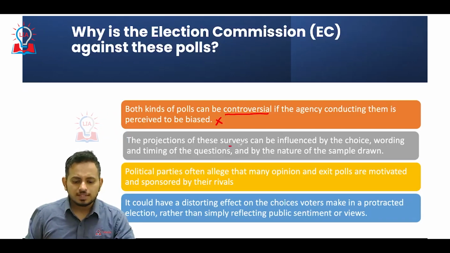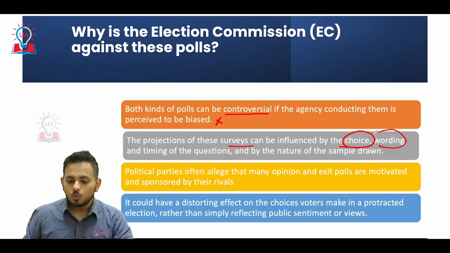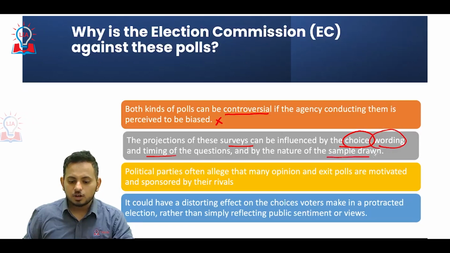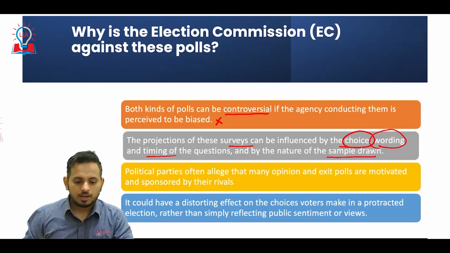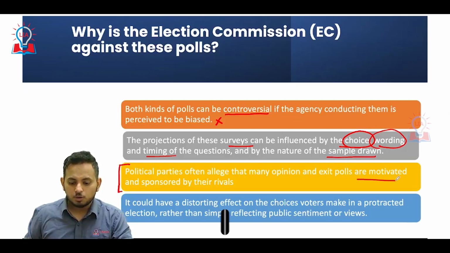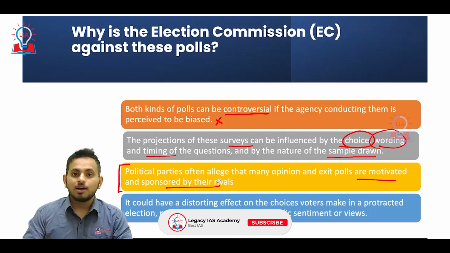The projections of these surveys can be influenced by the choice, wording, and timing of the questions, and by the nature of the sample drawn. Political parties often allege that many opinion and exit polls are motivated and sponsored by their rivals.